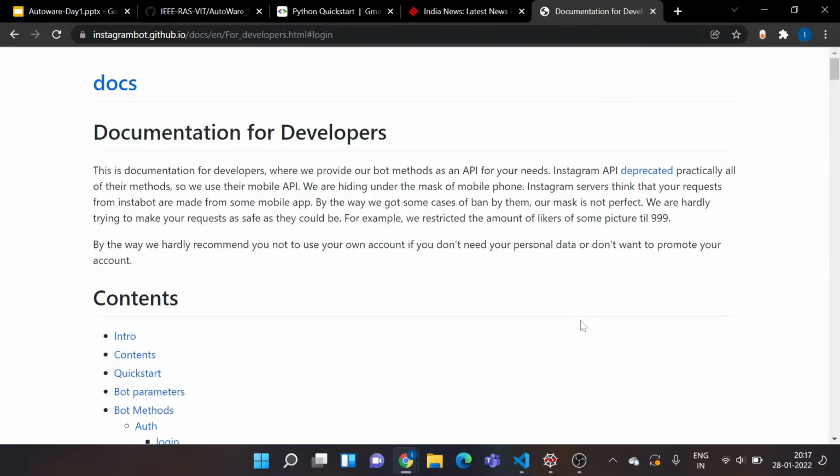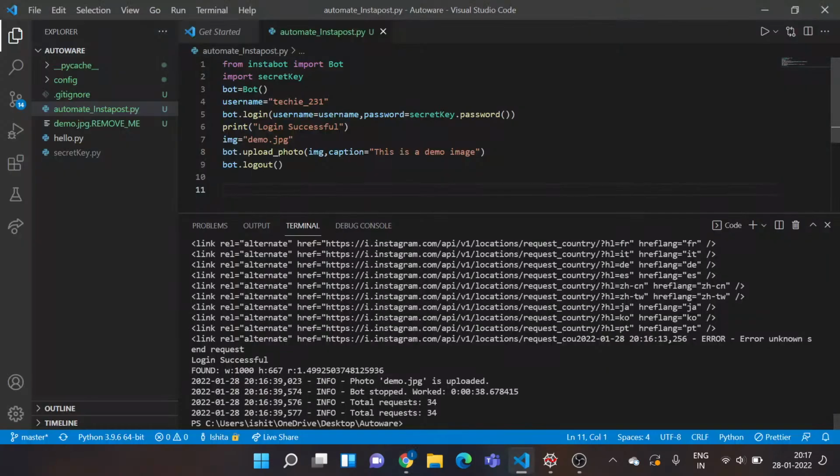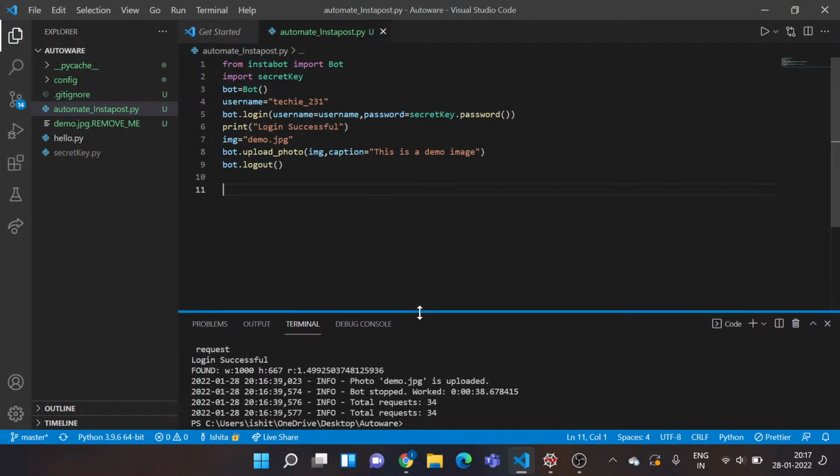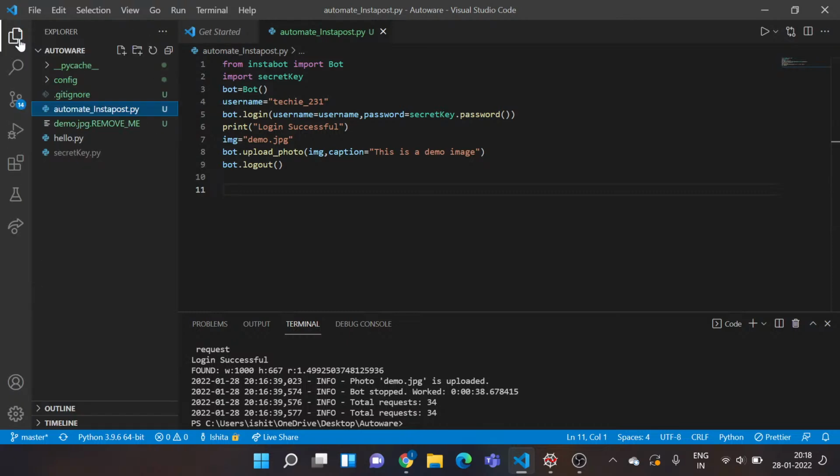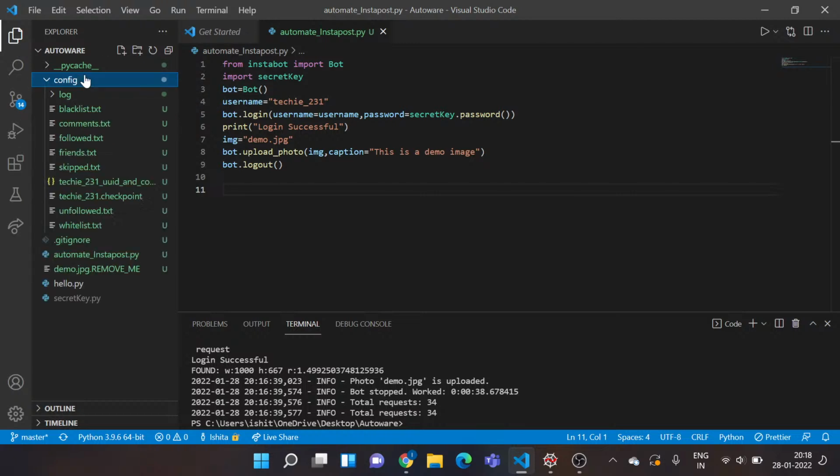And if you have problems following along, don't worry. I'll just push this code to GitHub so that you can access it and follow along with me. The URL is provided in the description or it is even pinned in the live chat. You can check it out from there. So I'll just make the changes.